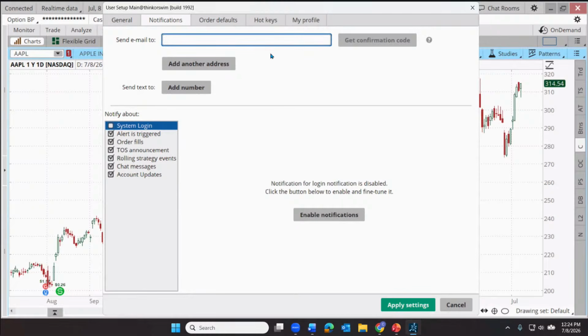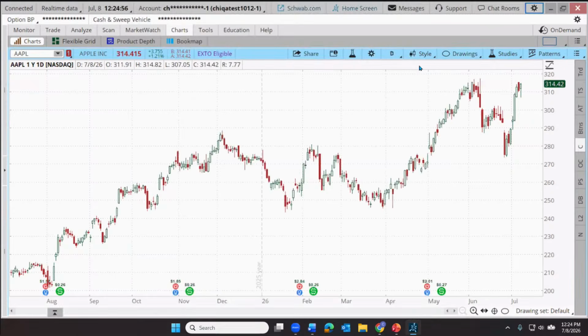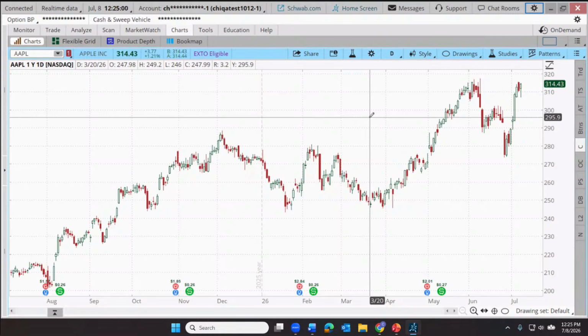We can enter an email here to get notifications at that email, or we could add a number for texts. I'm not going to do that for this example account. I don't want to get bugged with texts or emails. So there we go. That's how we can set an alert. So that's tool number 3 for tracking the news. So even when we're not on the platform, we can be keeping an eye on the news.